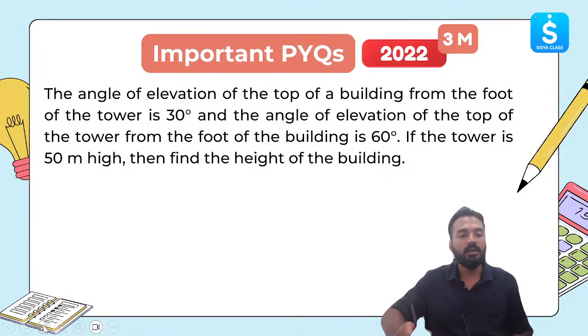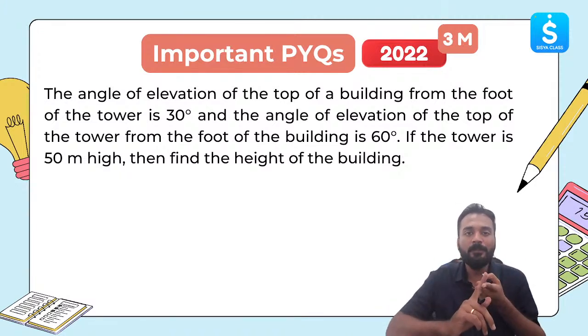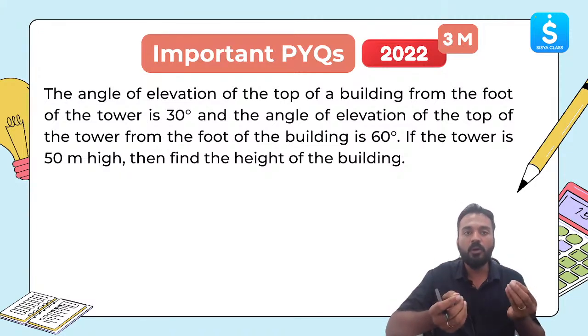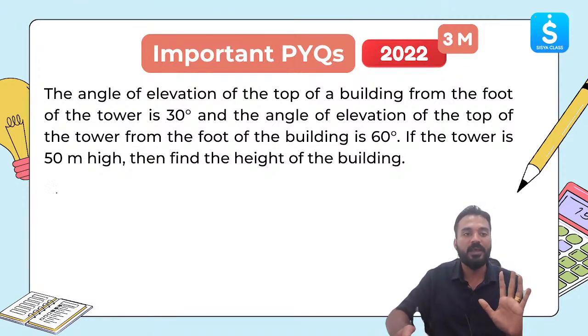Let's quickly understand. Let me draw. Always, whenever you get heights and distances questions, the diagram is important. The explanation of the diagram is also equally important: what does the diagram represent? These two things are very, very important. So first, let me draw the diagram here on the left side.